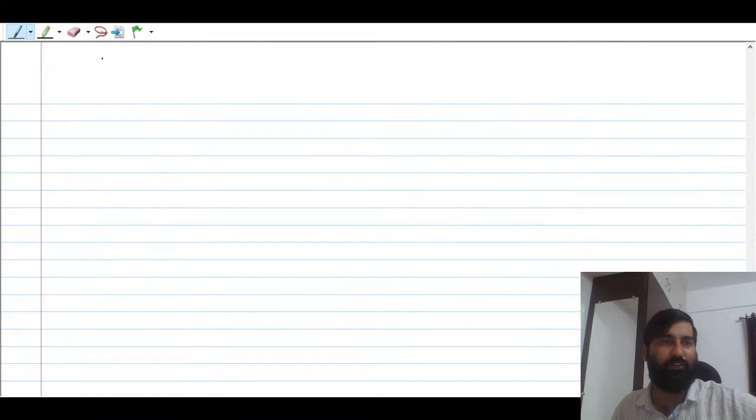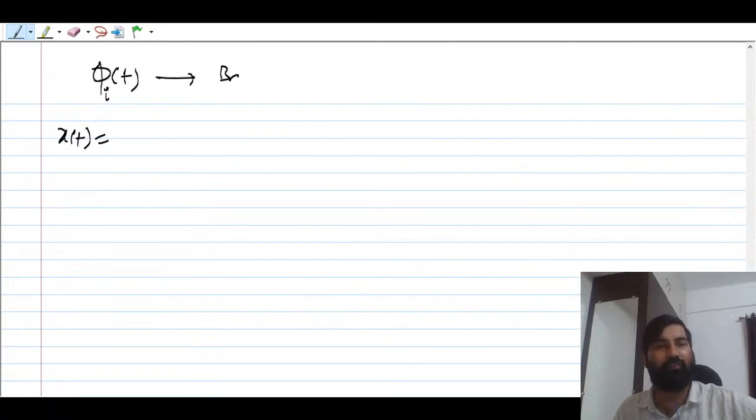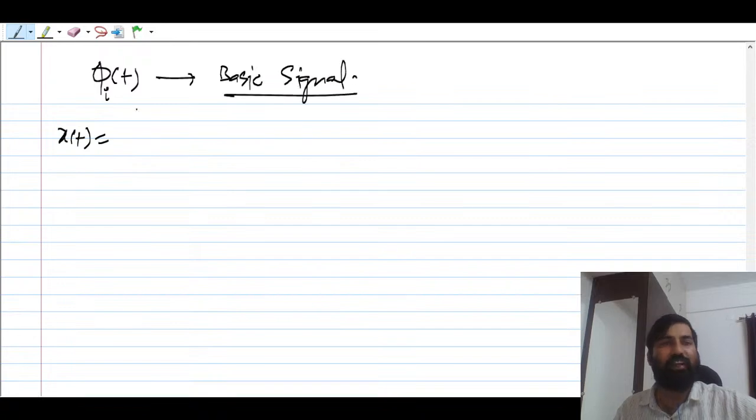Suppose any signal phi t is there. Suppose you have got phi t. You want to write x of t as a linear combination of this phi t. You can say phi is a basic signal we have. So we can write any arbitrary signal x of t as a linear combination of basic signals.